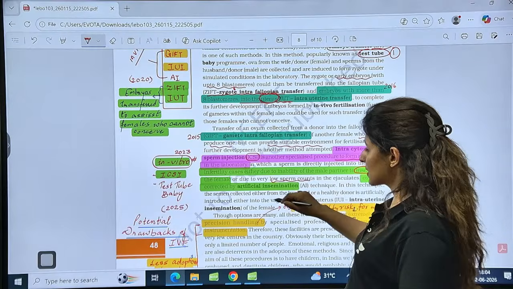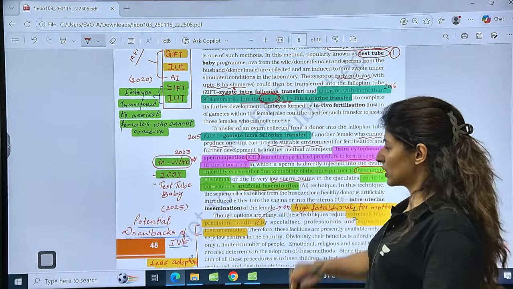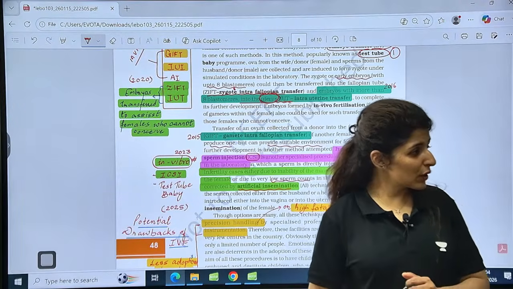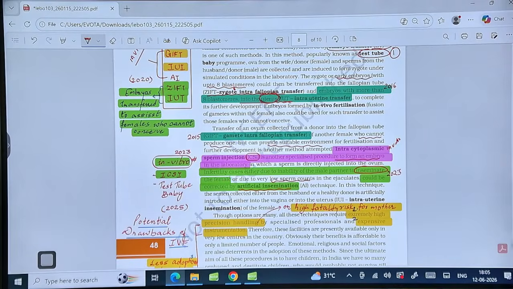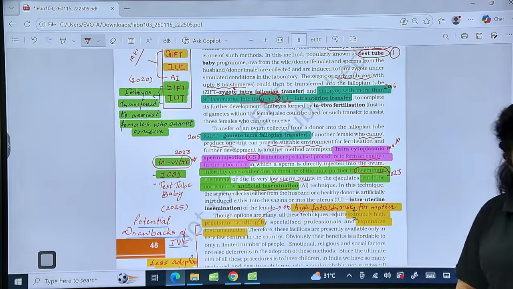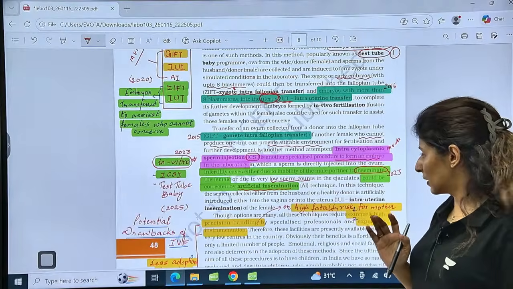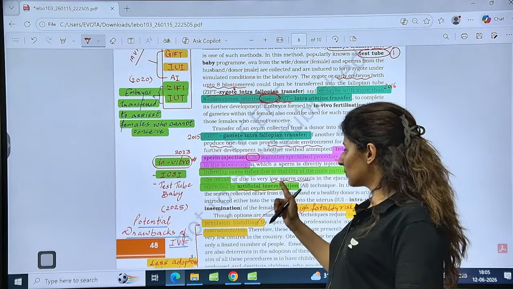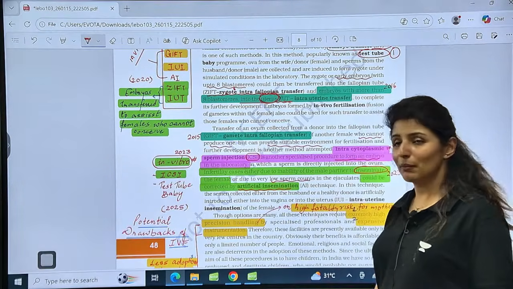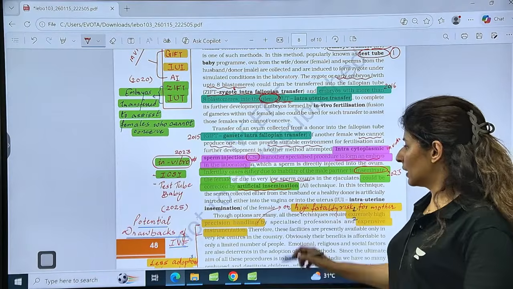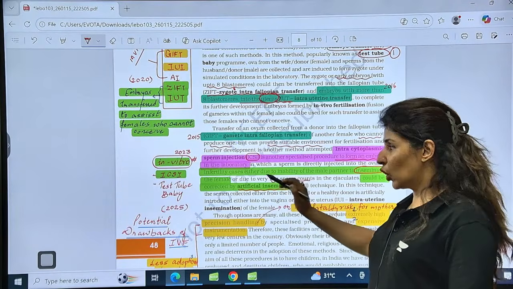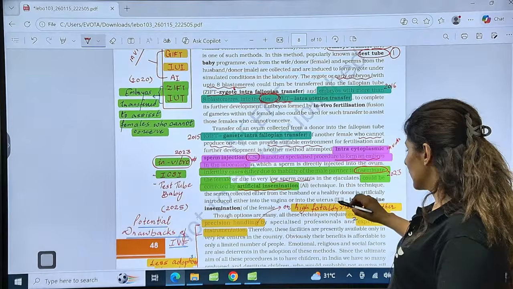In both the cases, we have the technique of artificial insemination. So guys, in this topic, you should know under which situation we are going to perform a particular method. Is that clear? So when there is low sperm count or there is inability of the male to inseminate the female, in that situation we go for AI, or a better method than AI is IUI.